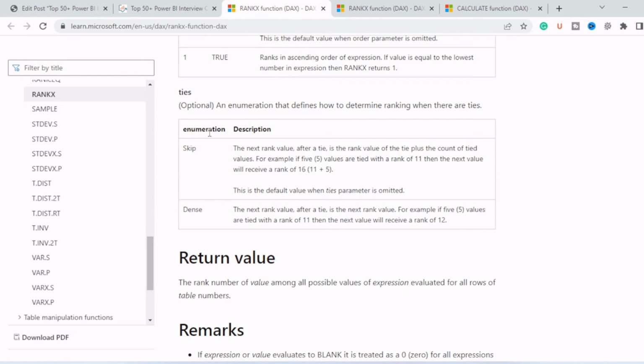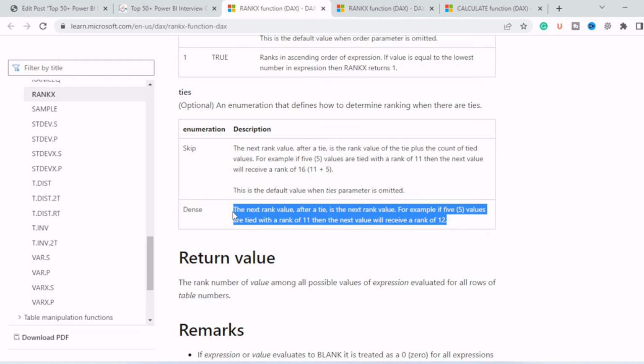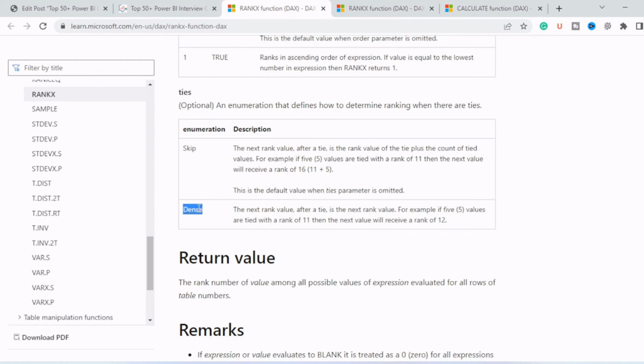Similarly, if you see enumeration or ties, if you pass skip, the next rank value after a tie is the rank value of the tie plus the count of tied values. For example, if 5 values are tied with a rank of 11, then the next value will receive a rank of 16. Whereas if you pass dense, then the next rank value after a tie is the next rank value. For example, if 5 values are tied at rank 11, then the next value will receive a rank of 12. So it will convert this RANKX function into a dense rank function.